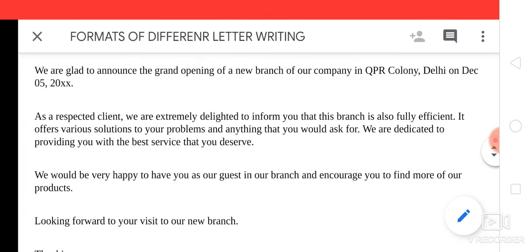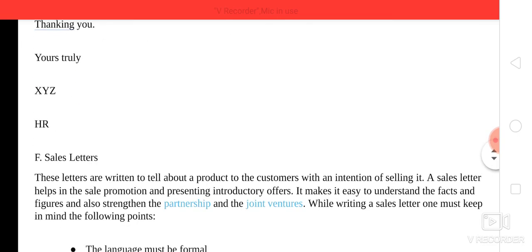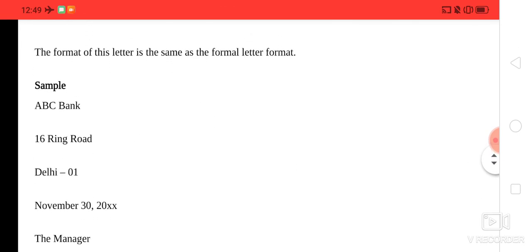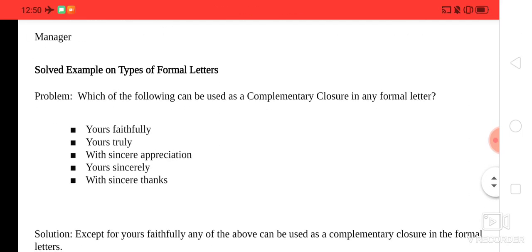See, there is one example here. We are glad to announce the grand opening of a new branch of our company. As a respected client, we are extremely delighted to inform you that this branch is also fully efficient. It offers various solutions to your problems and anything that you would ask for. We are dedicated to providing you with the best service that you deserve. So we would be happy to have you as our guest in our branch and encourage you to find more of our products. Did you see that? How simple and clear! So please go through all these letters. There is also a sales letter.